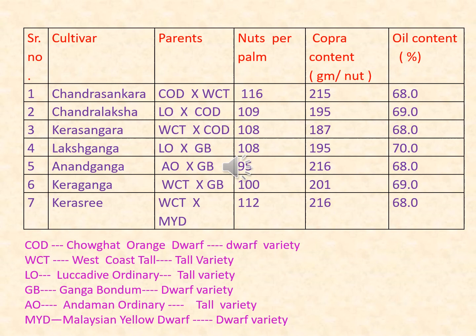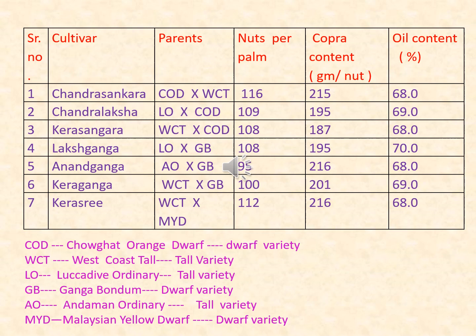Nuts per palm is 95. Copra content is 216 grams per nut and oil content is 68%. Kera Ganga. It is the result of West Coast tall and Ganga Bondam. We can get 100 nuts per palm per year and copra content is 201 grams per nut.